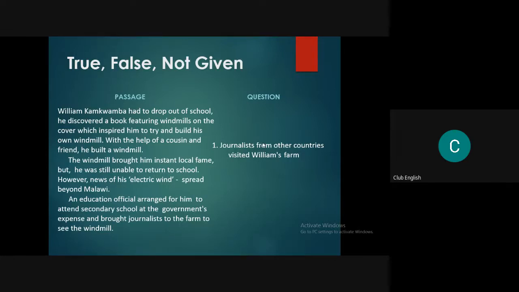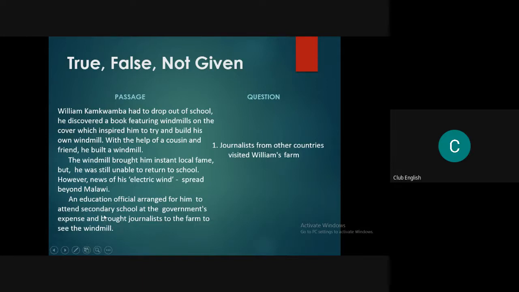Like in the last lines, you can see 'and brought journalists to the farm to see the windmill.' Can you spot that? So this is the passage statement, right? Somebody brought journalists to the farm to see the windmill.